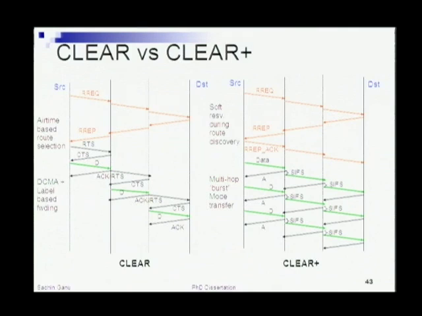But moving to our enhancement, what we essentially do in this scenario is try to do a soft reservation, because you're already doing a complete end-to-end path establishment. So why not try to do a soft reservation during that time? Then we keep our MAC design very simple: if you have this soft reservation for a particular duration, you just send data, ACK, followed by CIFS interval. So you cut down on all the RTS, CTS, and other signaling overheads associated with this mechanism. That's the main advantage that you get over the other method.